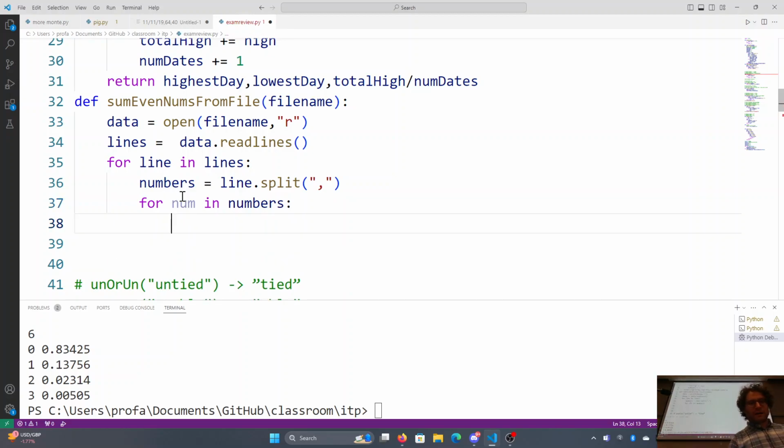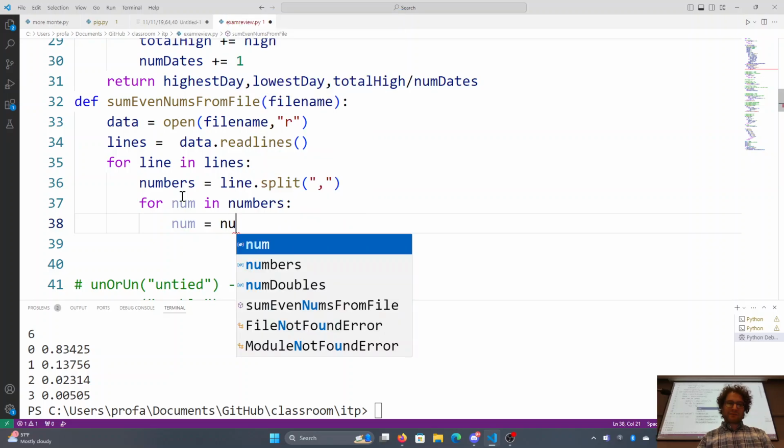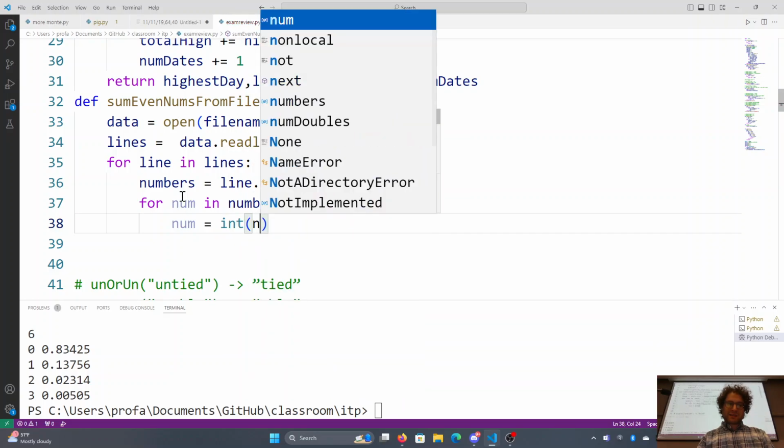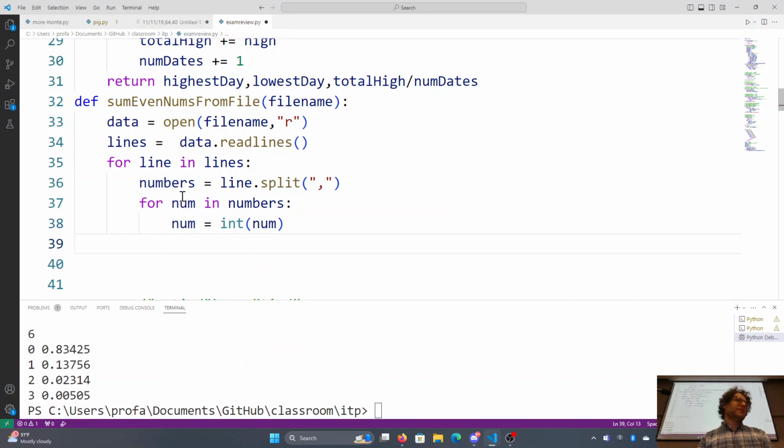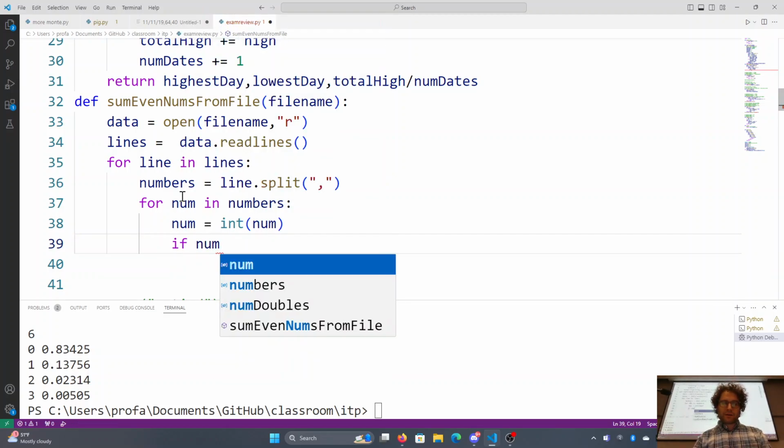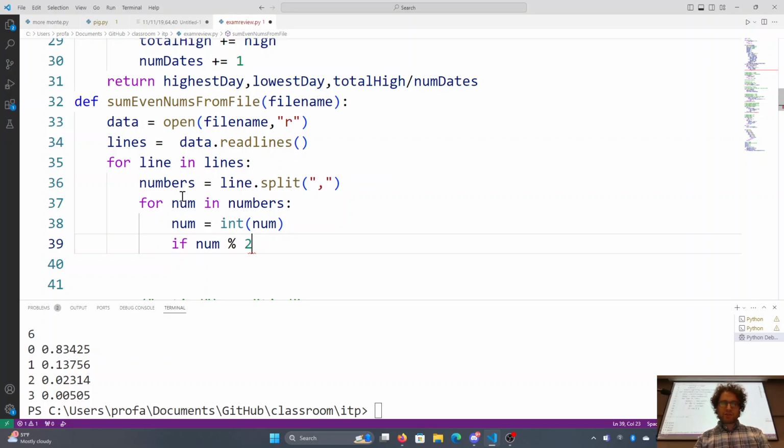Oh, and don't let numbers confuse you, because that's actually a poor naming on my part, because what we'd have to do is say num is equal to int num, convert it to an integer, so we can ask the all-important question, are you even or odd? And we're checking for even numbers. So if num mod 2 equals 0, so if I divide by 2 and I get no remainder, it's an even number. Make sense?